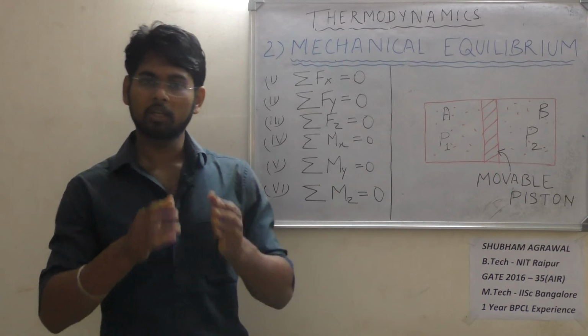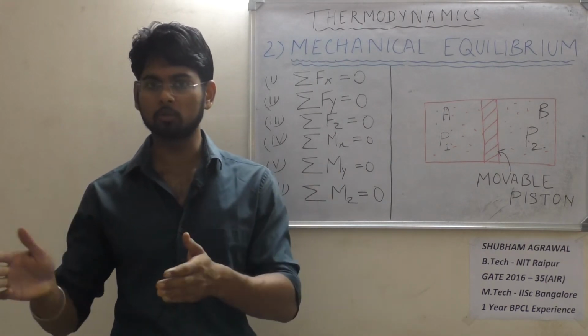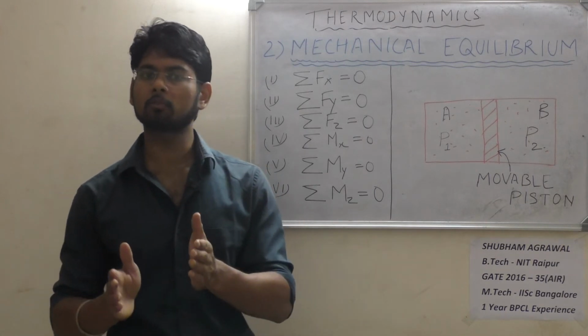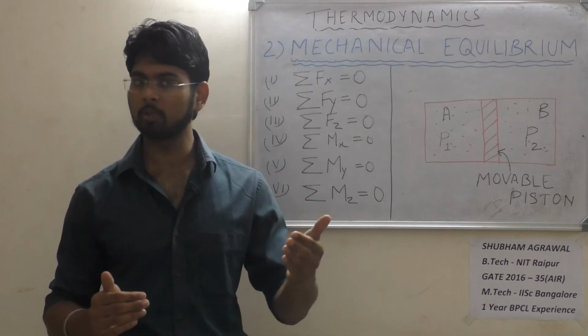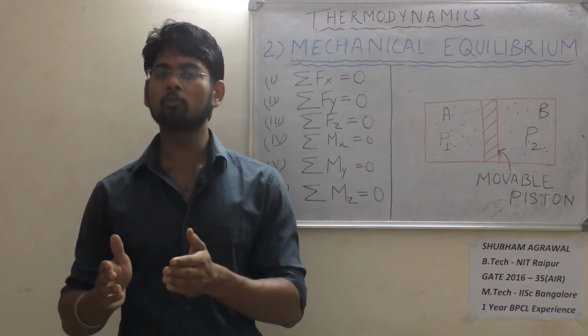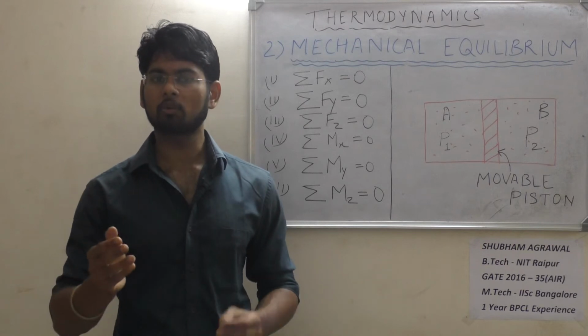Right. Now if the pressure on the A side is P1 and pressure on the B side P2, if these 2 pressures P1 and P2 are different, obviously there is going to be net force on the piston either from left to right, from A to B or from B to A. And if the piston is able to move freely, obviously it will move also. So in this case what is happening?